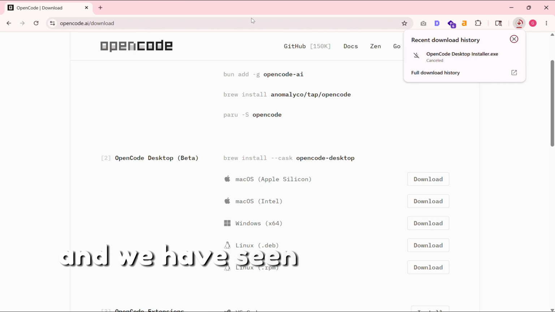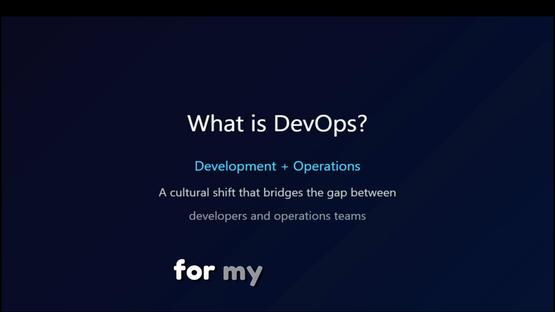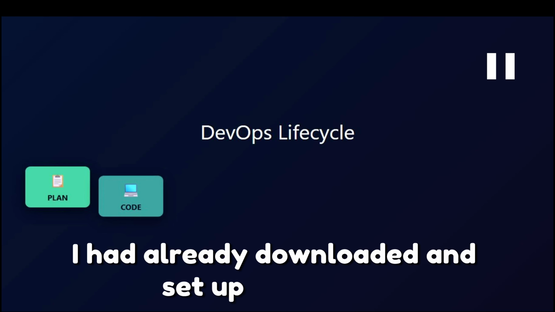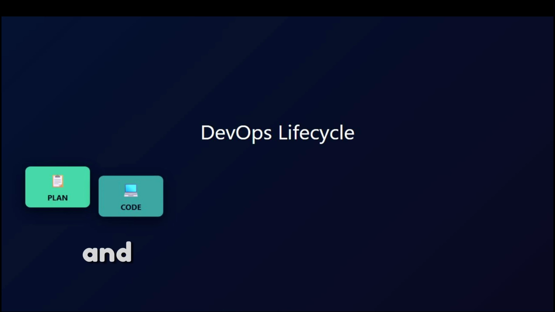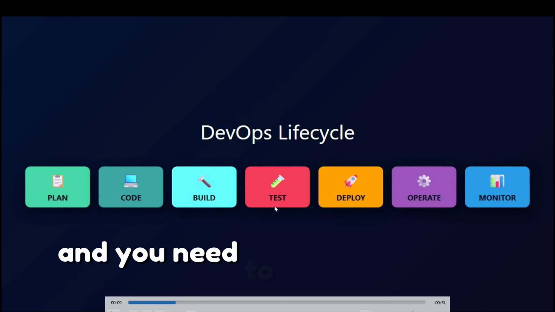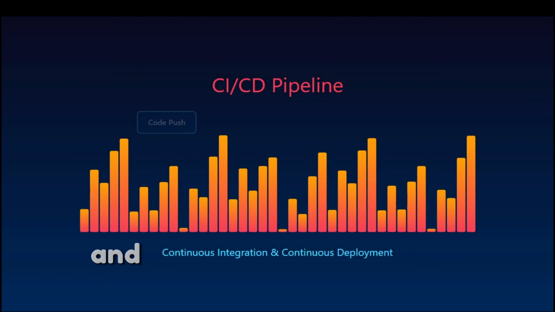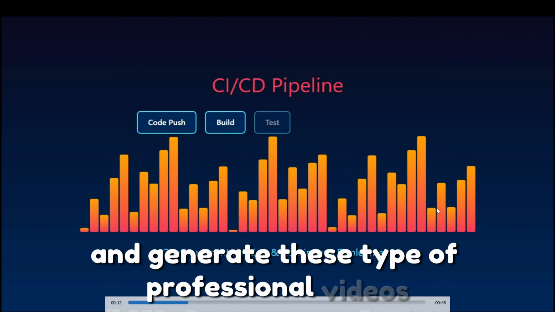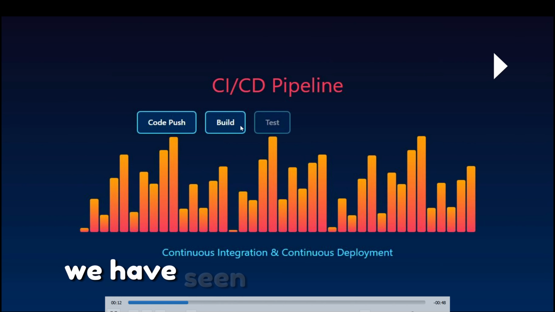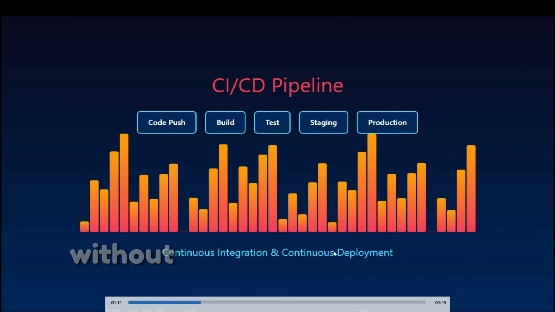We have seen the installer downloading, and on my machine I had already downloaded and set up OpenCode. You can download the installation file, double-click and install the OpenCode software, and you can start working and generate these types of professional videos. We have seen it did a good job, generating a professional video without writing a single line of code.